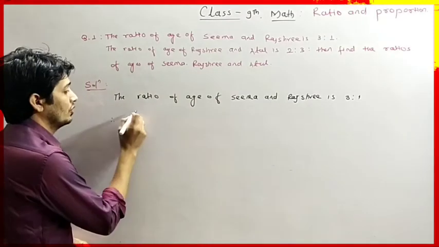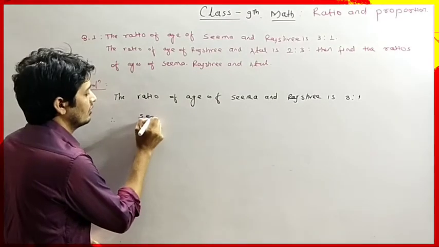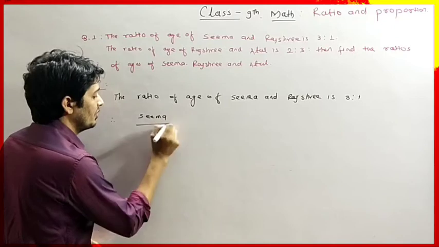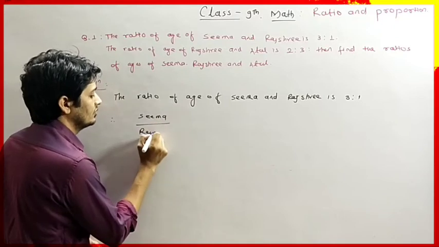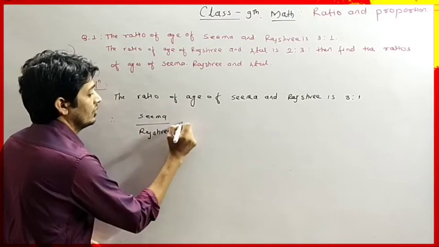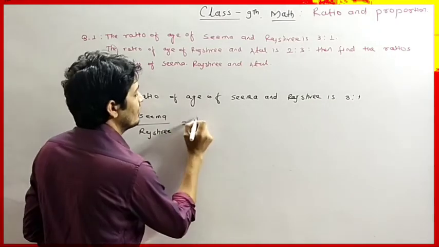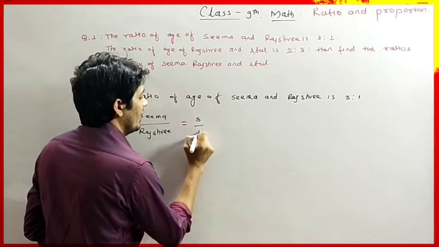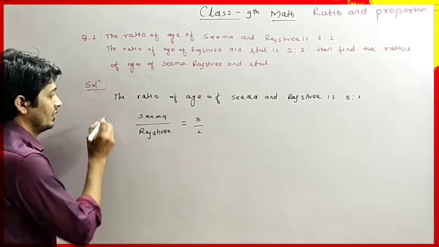Therefore, Seema divided by Rajshri is equal to 3/1. Okay.